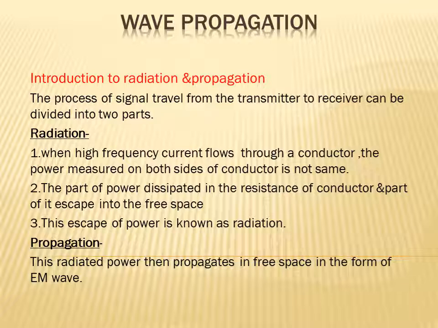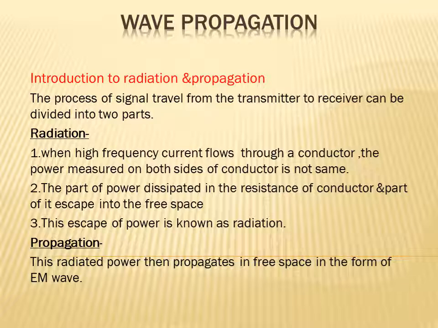The process of a signal traveling from transmitter to receiver is divided into two parts. First is radiation and second is propagation. So first we see what radiation is. When high frequency current flows through a conductor, the power measured on both sides of the conductor is not the same.